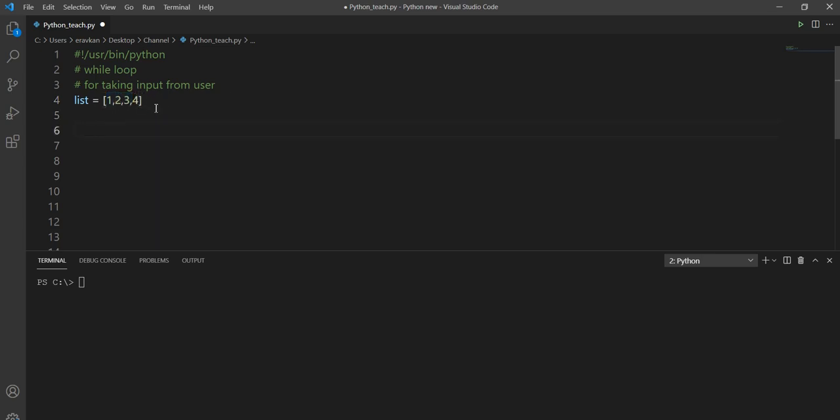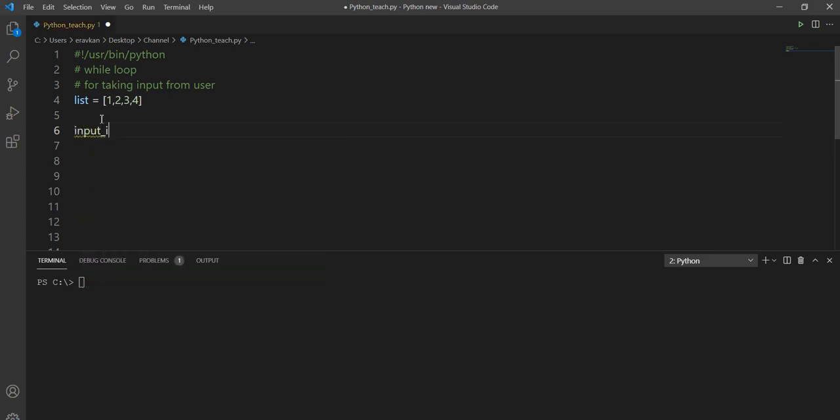So in our list we have 4 values, and suppose I want to write a program that if a user enters any value from the list, then my loop will exit. Otherwise, my loop will keep on continuing. I am forcing the user to enter some value from my list. Okay, let me show you.